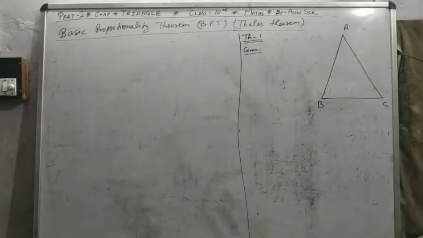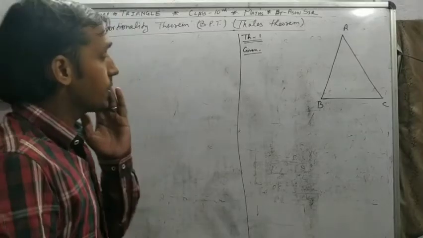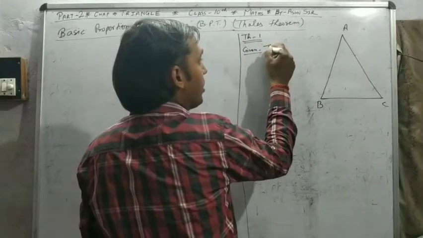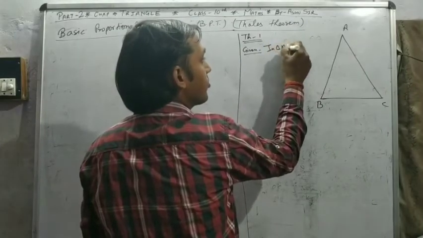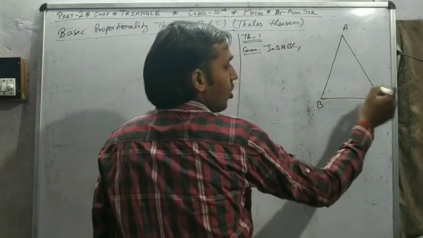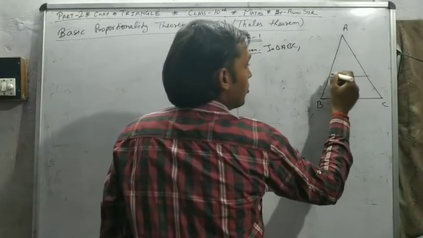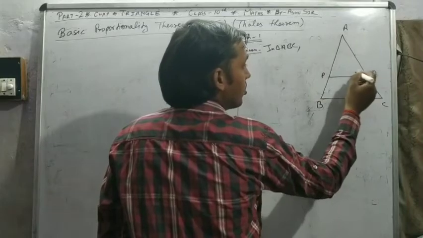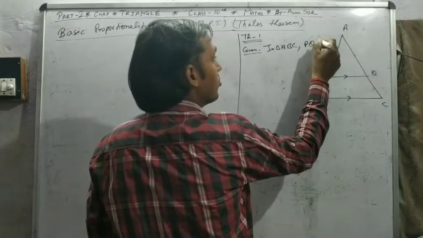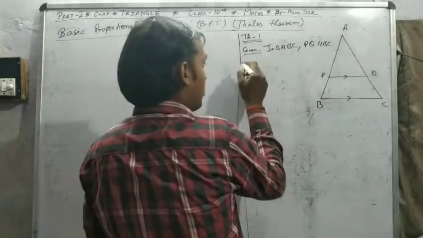Let's see. So the theorem is, in any triangle, suppose the triangle ABC, a line is drawn parallel to the base of the triangle. Suppose that PQ is parallel to BC.